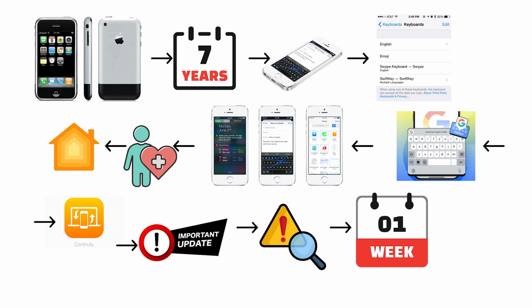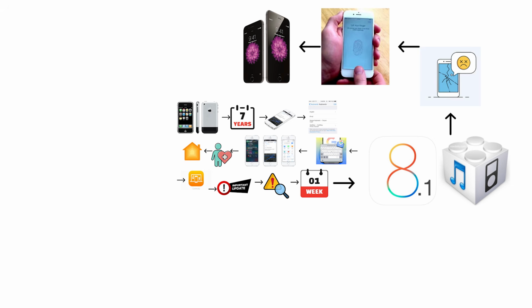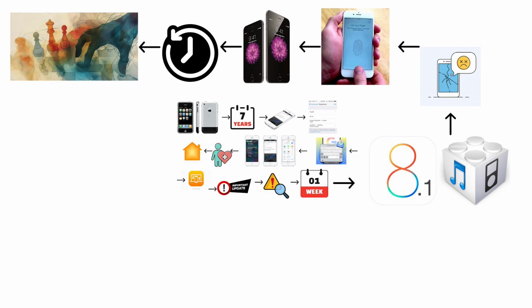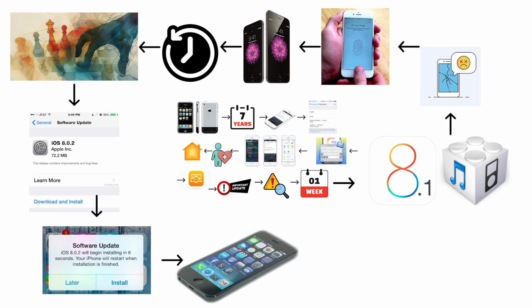1 week after launch, Apple pushed iOS 8.0.1. The update broke cellular service and Touch ID on iPhone 6 and iPhone 6 Plus. Apple pulled it within hours. Fewer than 40,000 units were affected before the patch was yanked. iOS 8.0.2 restored everything 2 days later. The damage to Apple's reputation for software quality lingered longer. The next update made up for it by making every iPhone last significantly longer.